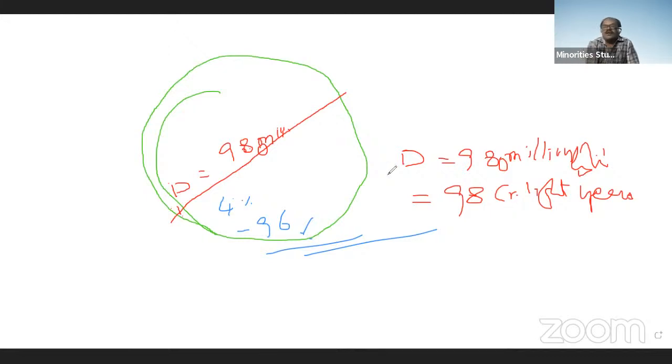Now, what is the nearest star to the Earth? The Sun is the nearest star to the Earth.